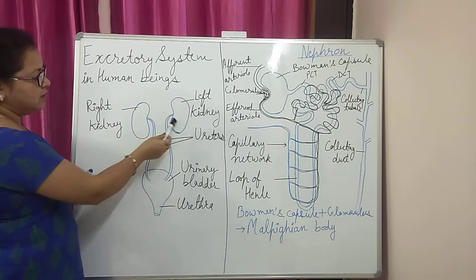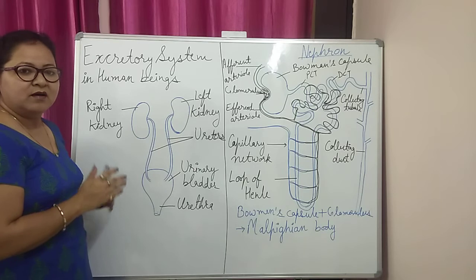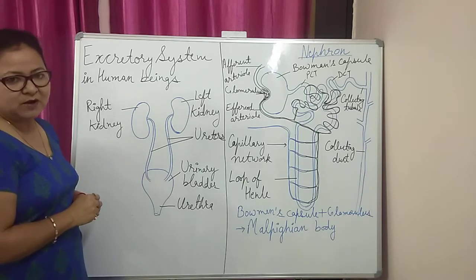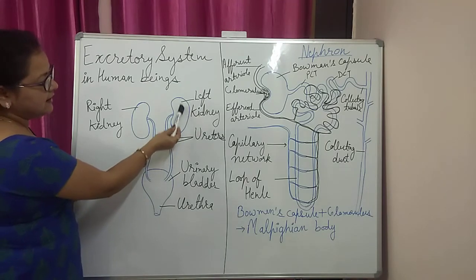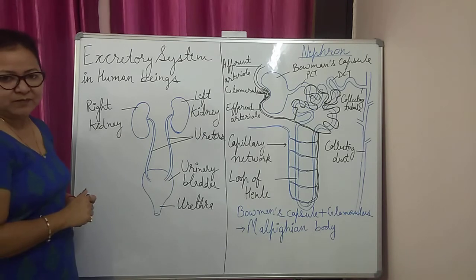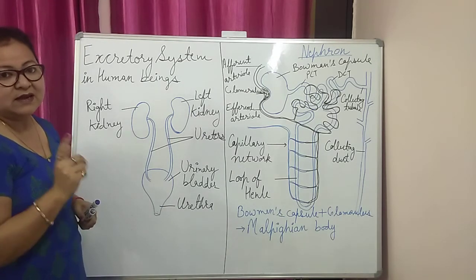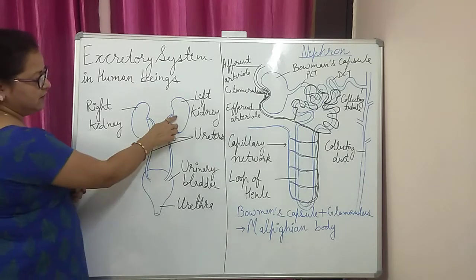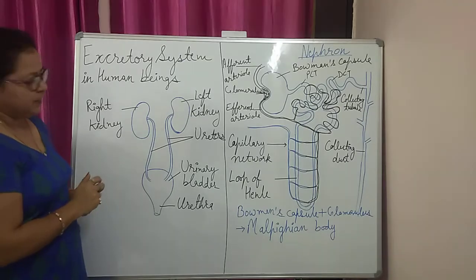There is a pair of kidneys present in the abdominal cavity at the sides of the vertebral column. You can observe that the left kidney is at a slightly higher level in comparison to the right one. Why has this happened? Search for the answer. I will tell you the answer in the next video. So the left kidney lies at a slightly higher level than the right kidney.